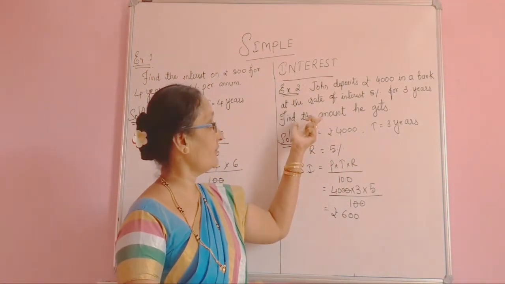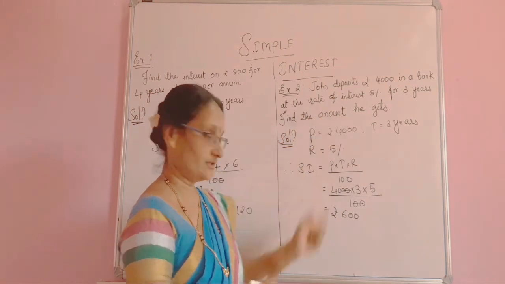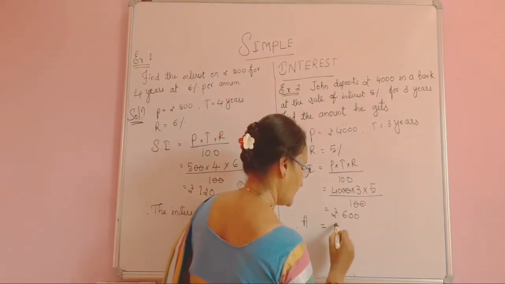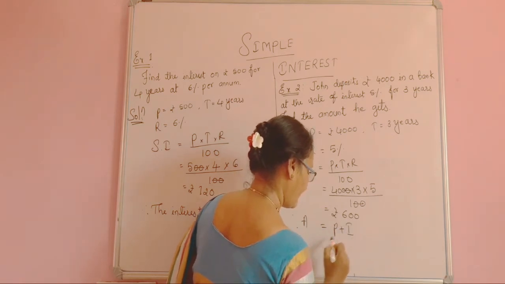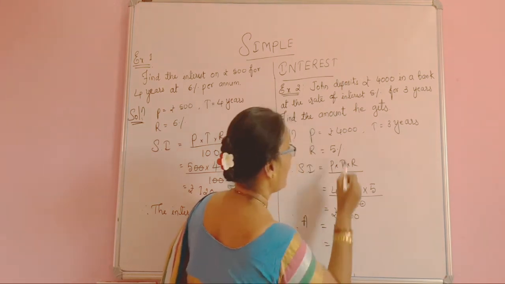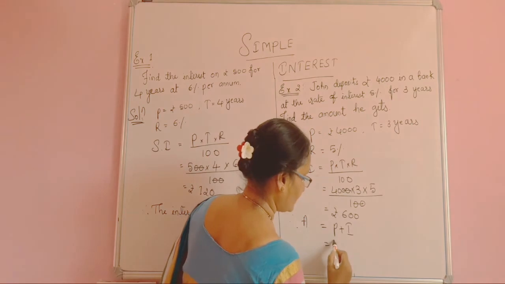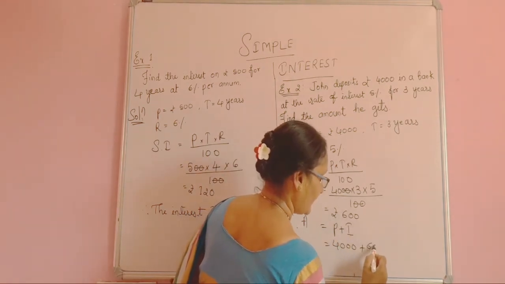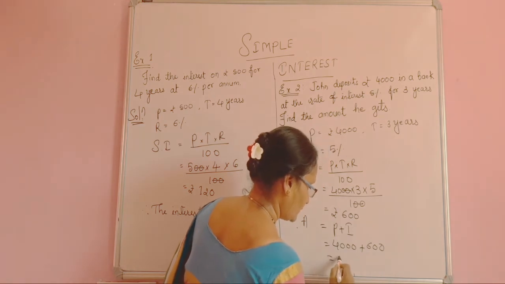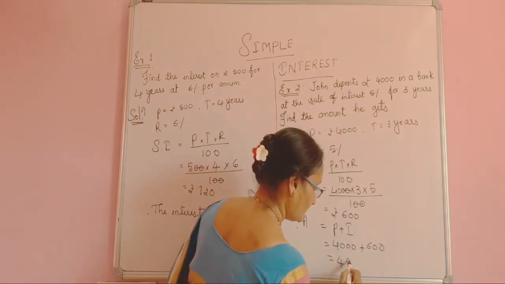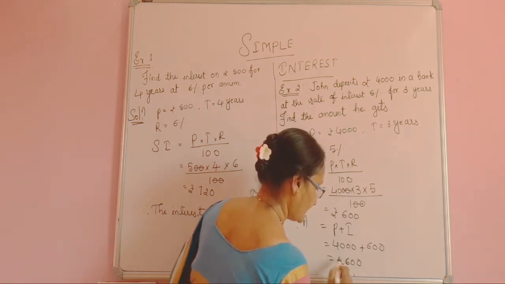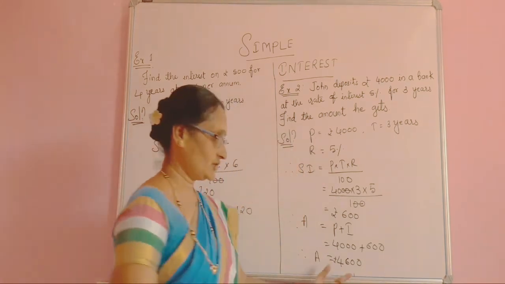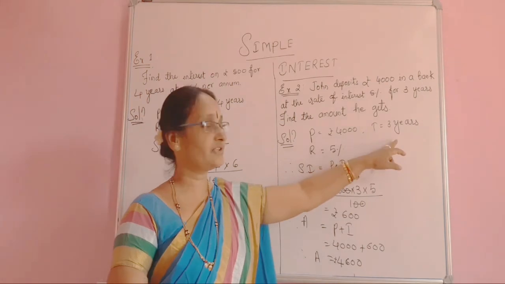Then we have to find out the amount. Therefore there is one formula: Amount is equal to P plus I. What is P here? The amount we deposited, that is 4,000 rupees. What is interest? Just now we calculated. So the total amount he gets is 4,600 rupees. This is the total amount John gets after 3 years, 4,600 rupees.